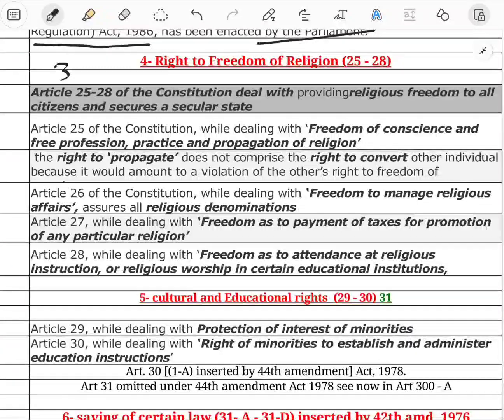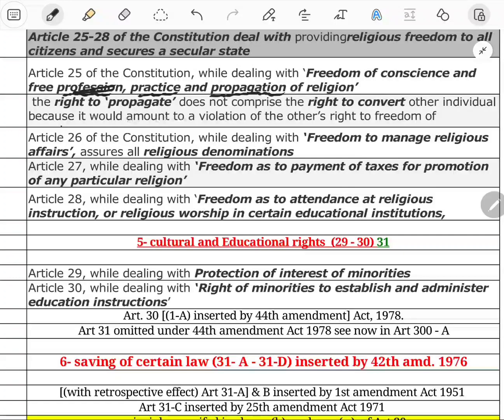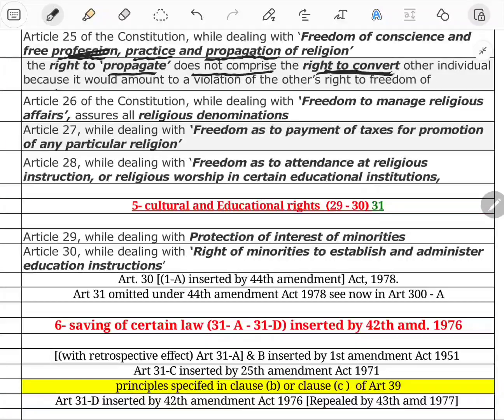So the three Ps are here in Article 25: practice, propagate and profess. And the right to propagate does not comprise the right to convert. Conversion is not propagation. Okay.